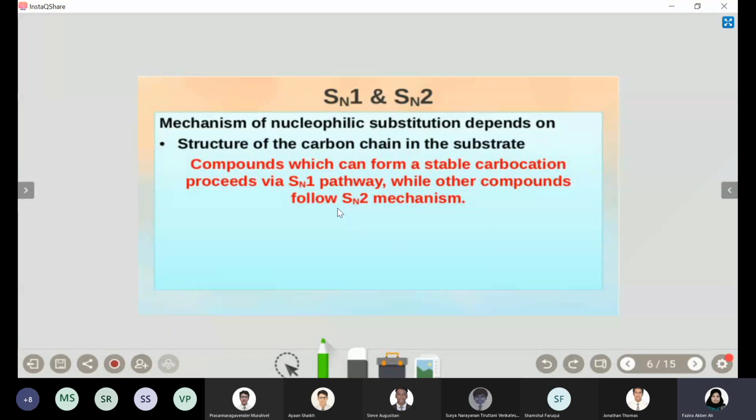And what is a substrate? Substrate is the reactant. Last year in organic we talked about the reagent and substrate. Substrate is what you see: this is the example CH3Br, and you're adding KCN as a nucleophile. This is the substrate, the starting compound.